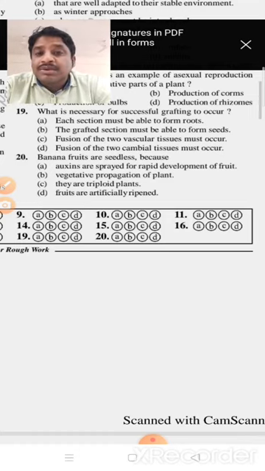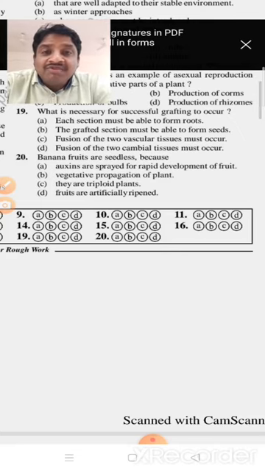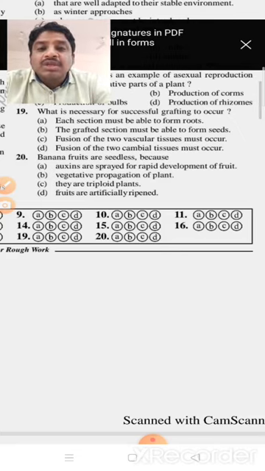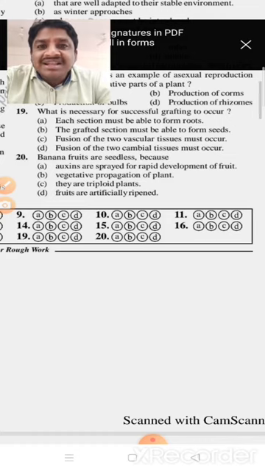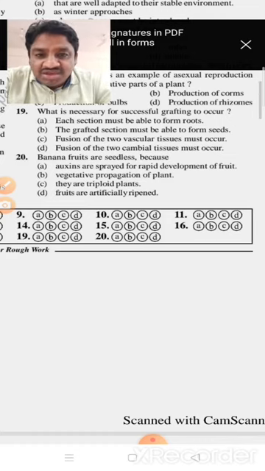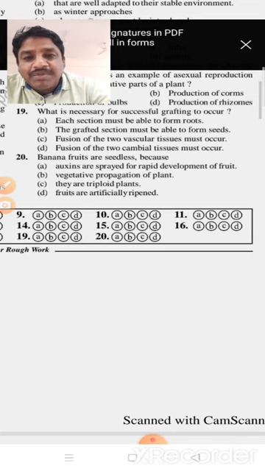One more example is grapes and watermelon. If we put these seeds in soil, they do not germinate, because an odd number of chromosomes is present. That means they are triploid plants, and with an odd number, they cannot produce normal gametes. So based on this, they are triploid plants.